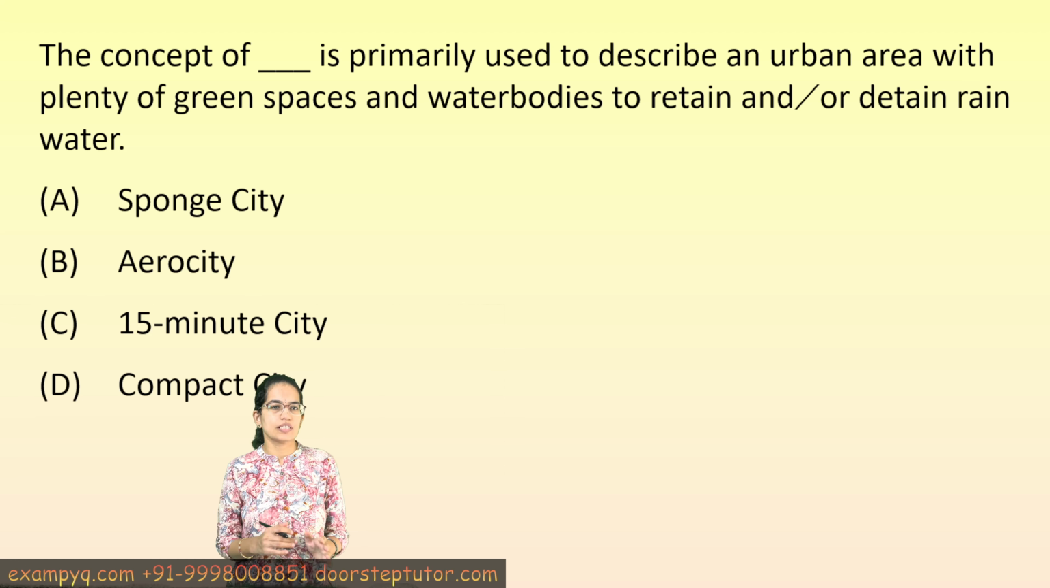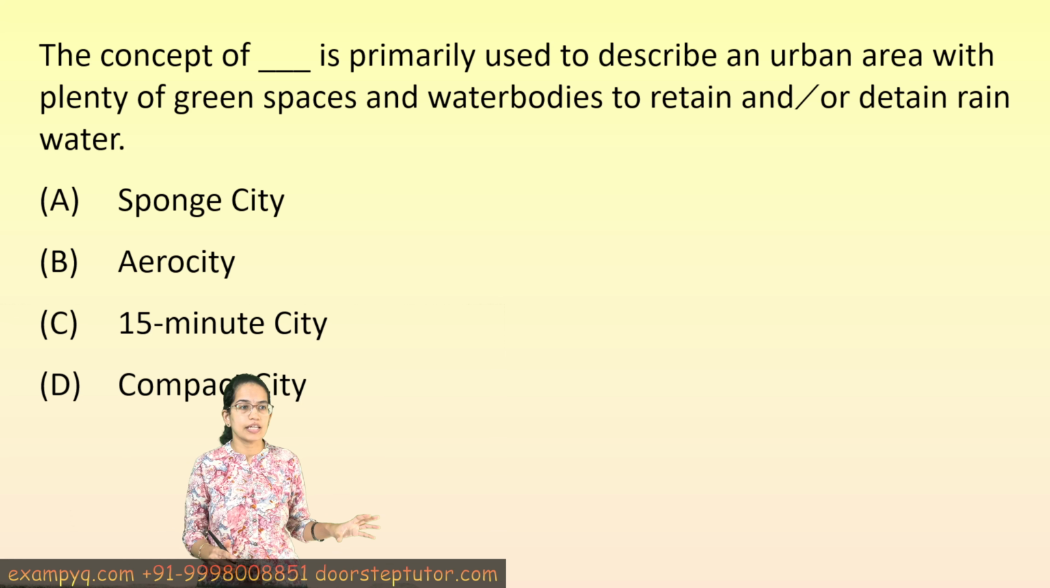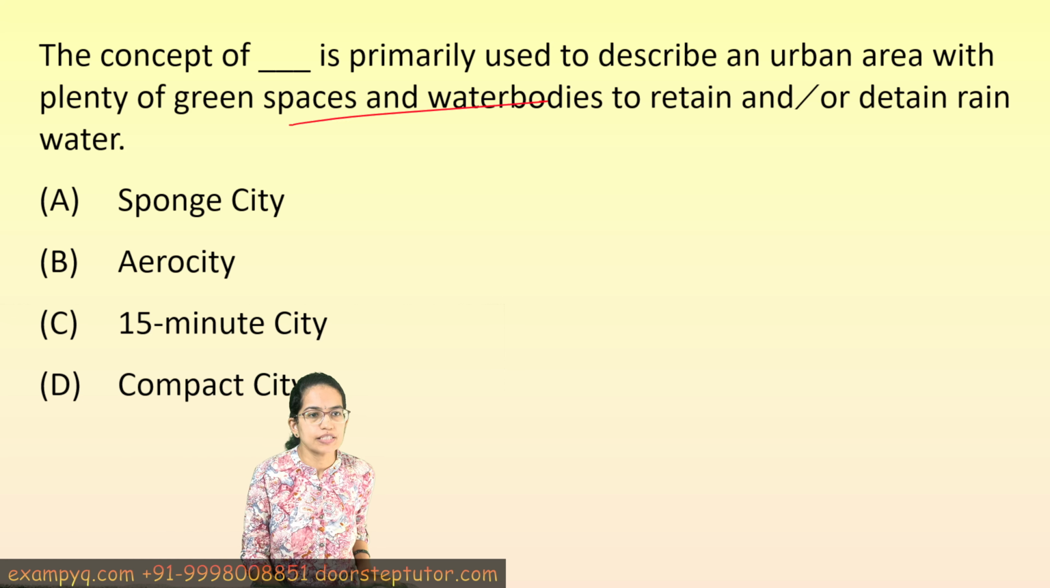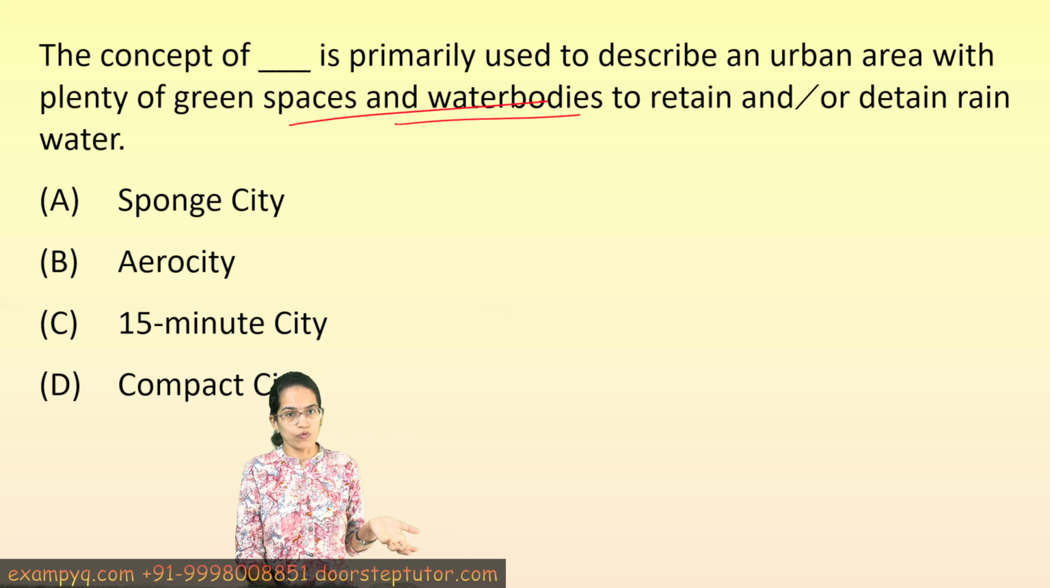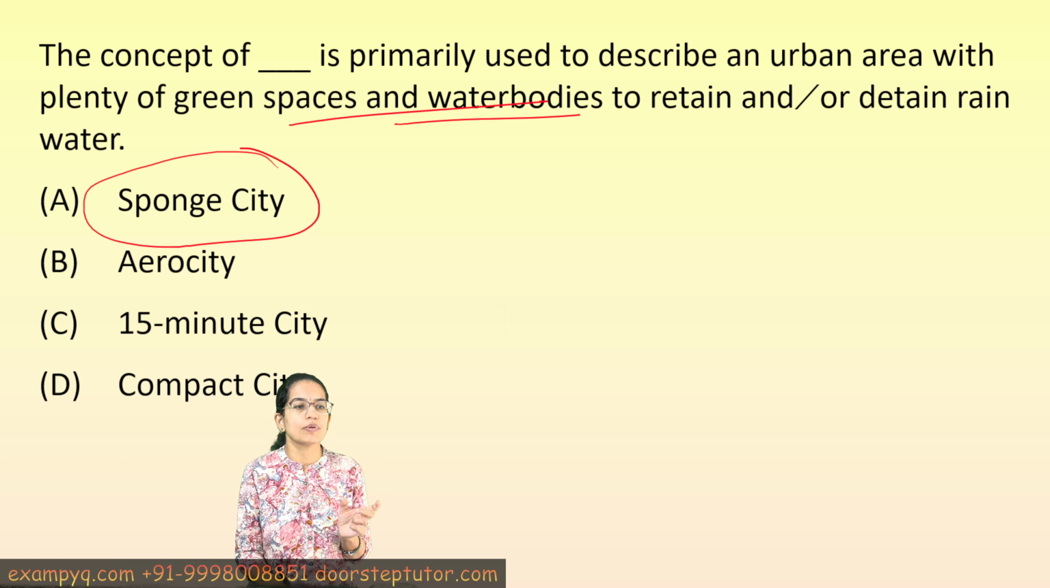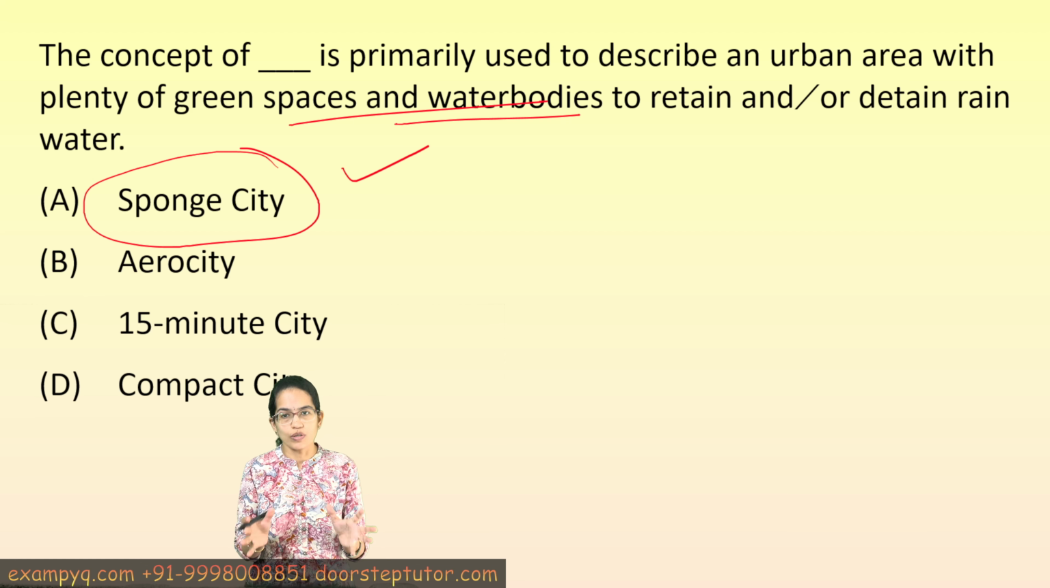The next question is, which concept is used to explain an urban area where there is green space and water bodies to retain the rainwater? Now rainwater retention has been a very important technology under water management strategies, specifically in urban area planning, and the concept that has been recently propagated is what is called sponge cities.